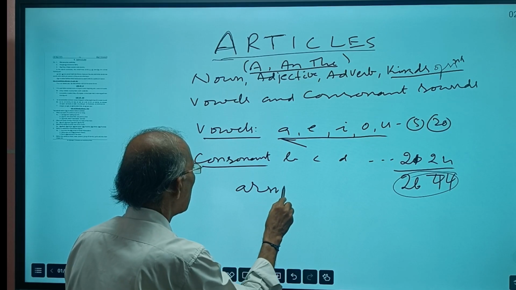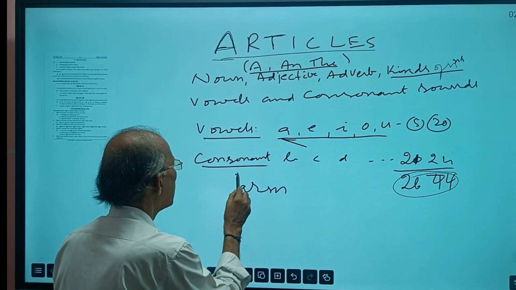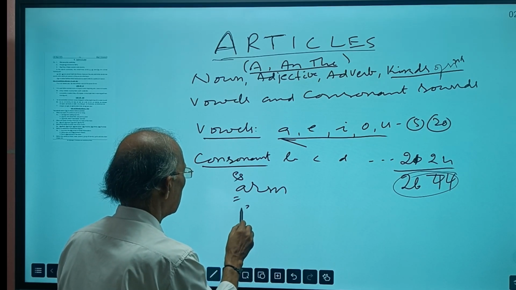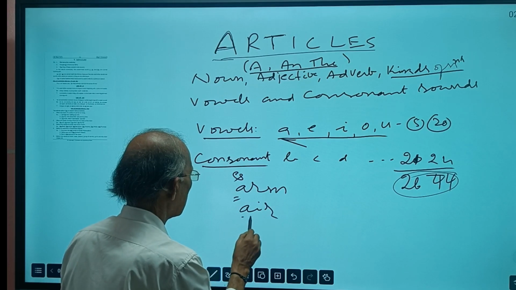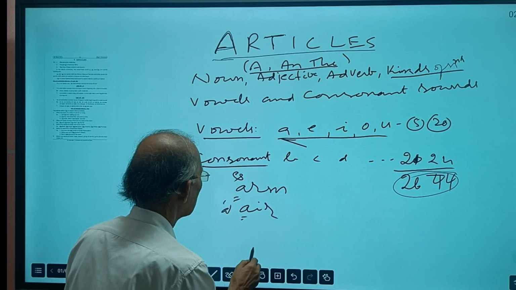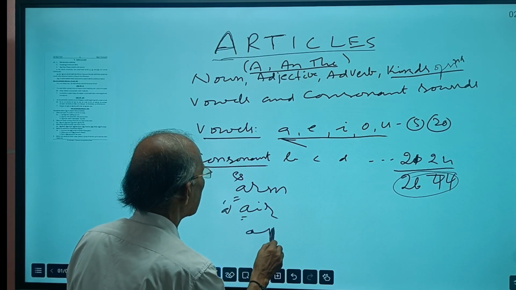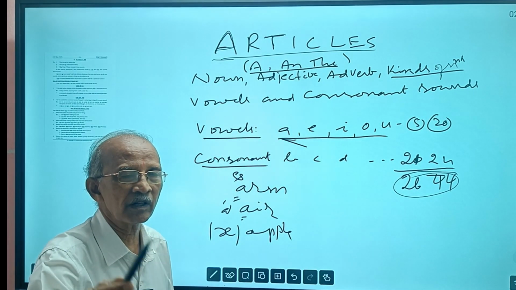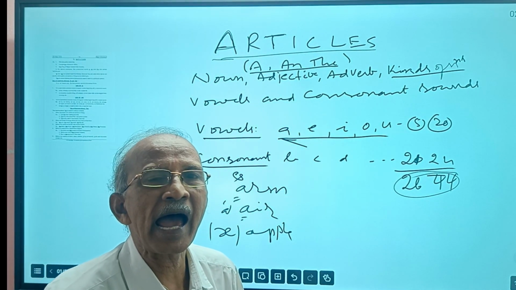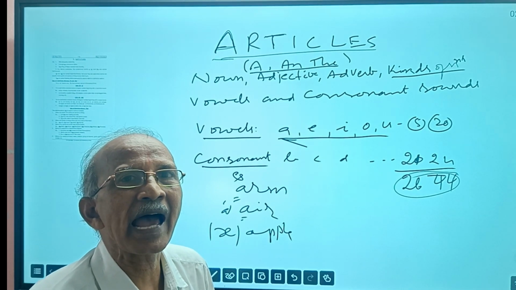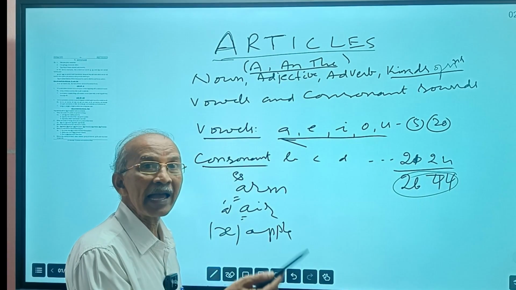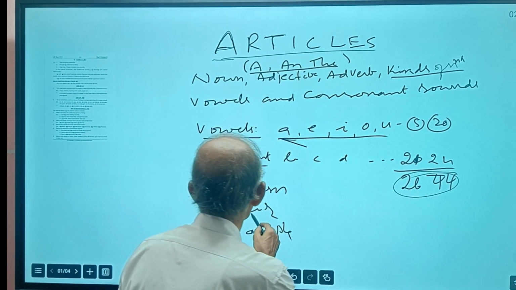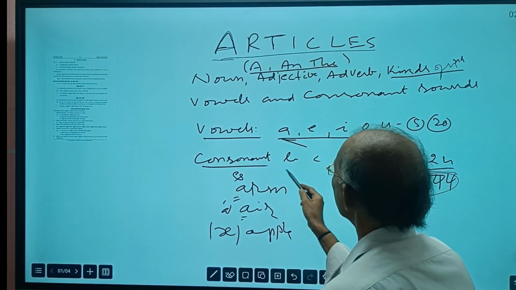For example, in arm, A gives one sound. In air, it gives another sound. In apple, it gives another sound, which is not found in our Telugu alphabet: apple, as, ant. In English, this is also a vowel sound. Like this, A gives different sounds.